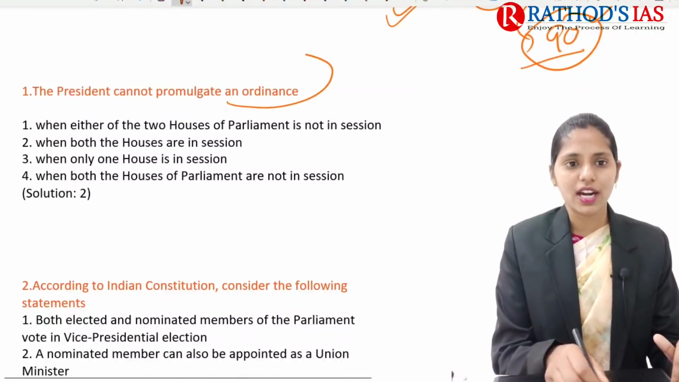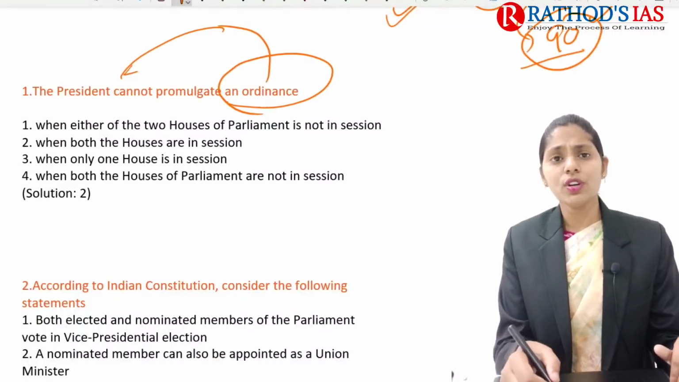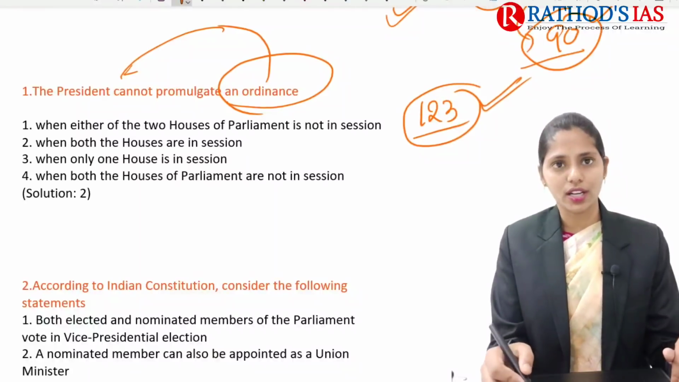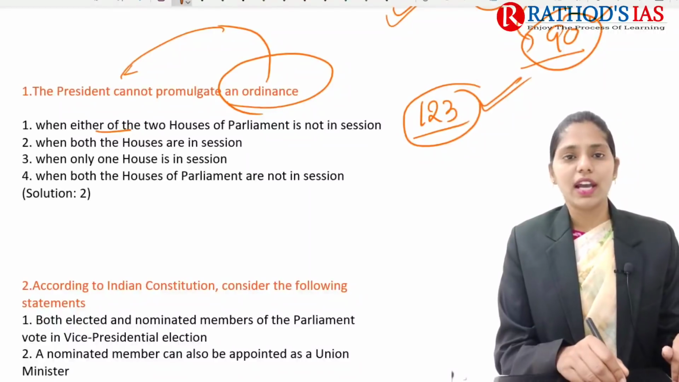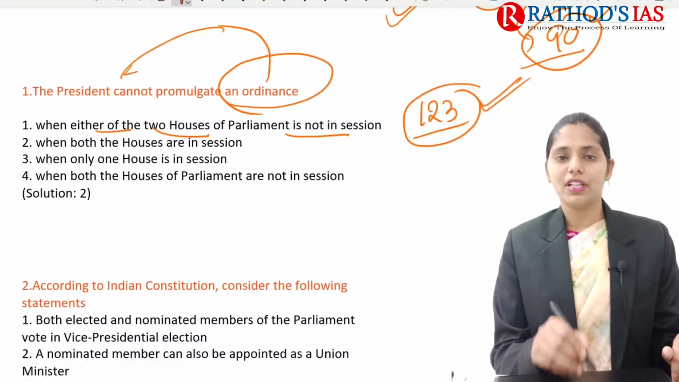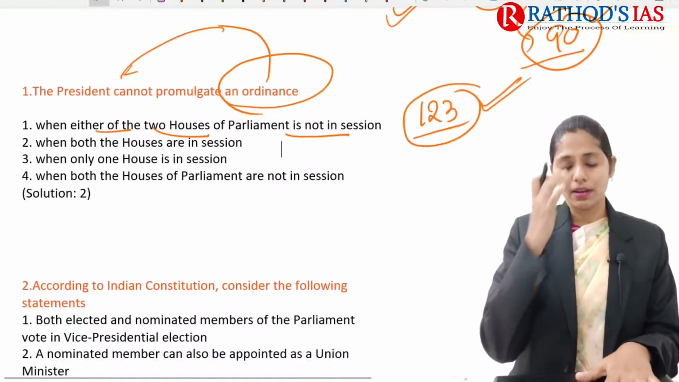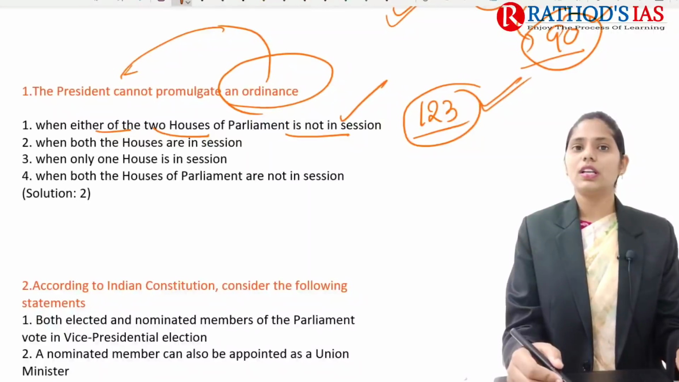So first question is regarding ordinance, the ordinance making power of the President. First of all, you need to know Article 213 of the Indian Constitution, which mainly talks about this ordinance making power of the President. The first one is when either of the two houses of Parliament is not in session. Yes, whenever the houses are not in session, the President has the power to pass laws through this ordinance. Yes, the first statement is correct.